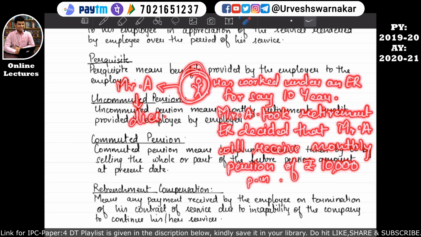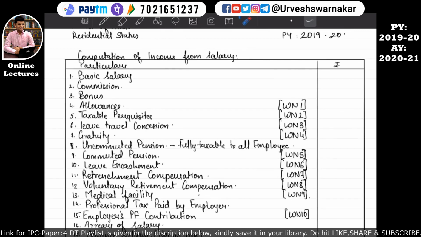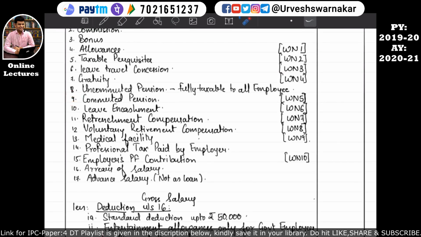So basically this uncommuted pension is a post employment benefit. After completing a certain period of years in a company, the employer gives a pension to the employee after his retirement. So that is what is given over here. Uncommuted pension means monthly retirement benefit provided to an employee by the employer. I hope this is quite clear. So let's come back to our format book again and understand the next point. The next point is point number 9, which talks about commuted pension. What does commuted pension mean? We will understand in the note, and after that we will understand working note number 5. So let's come into the notes.